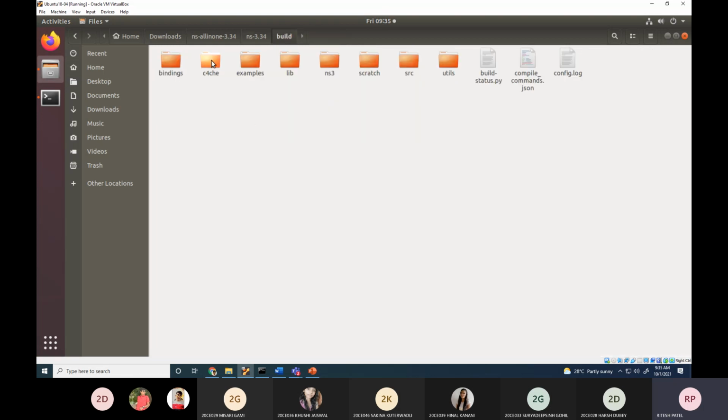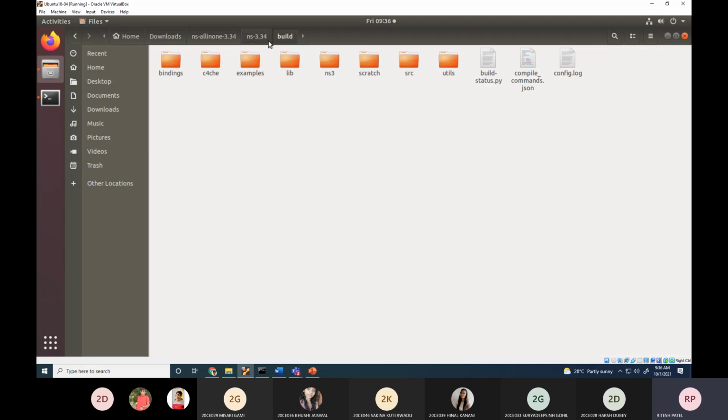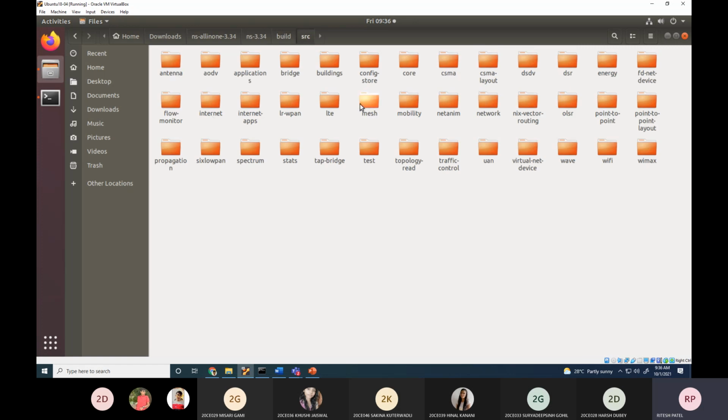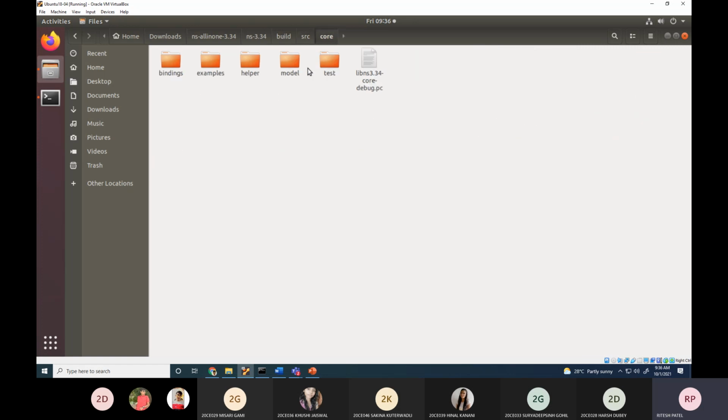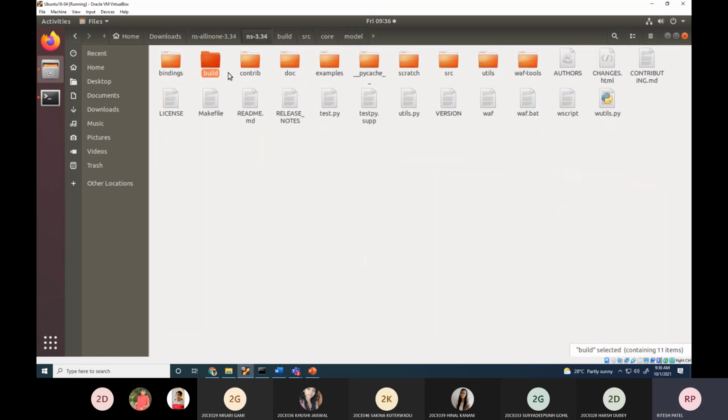Then there is a build folder. I think you know very well, when you compile a C++ or C program, it creates an object file. So this build will contain object files. I'm going into build, source, taking core, and model. So I will find all the object files over here. Can you see the .o extension? Yes. Okay. So all of these contain the .o extension. So this is an object file. This build contains your object files or executable files.